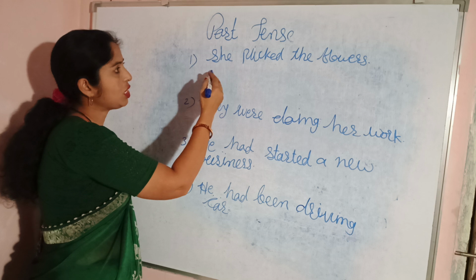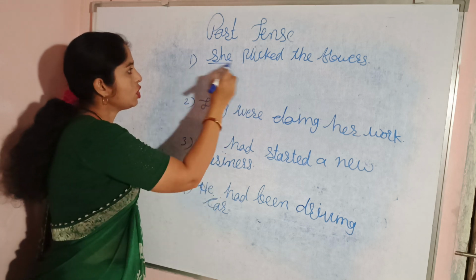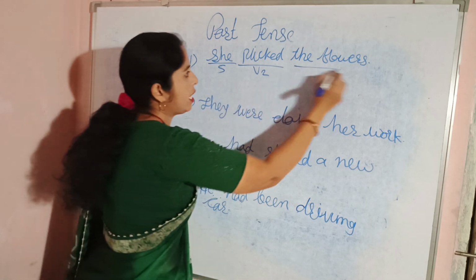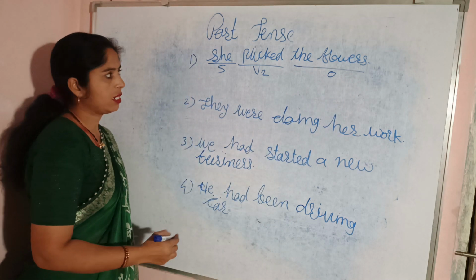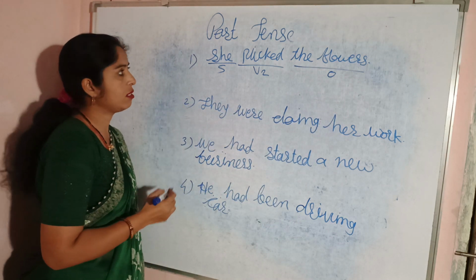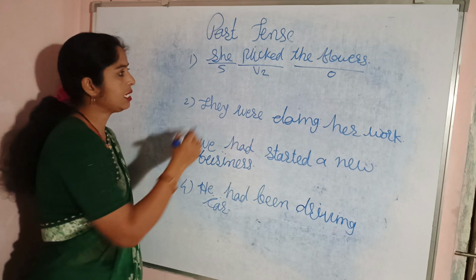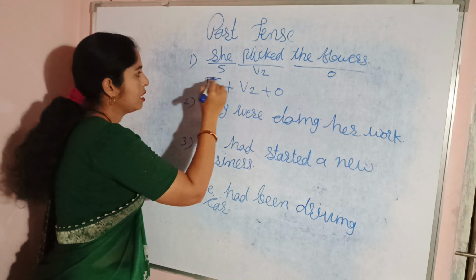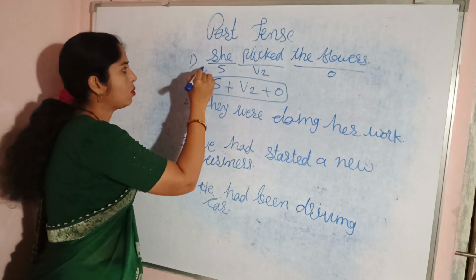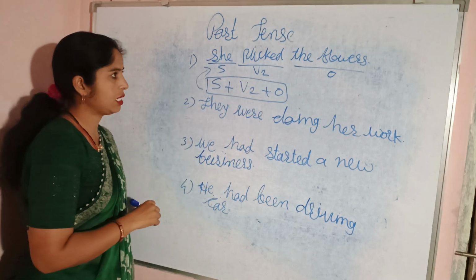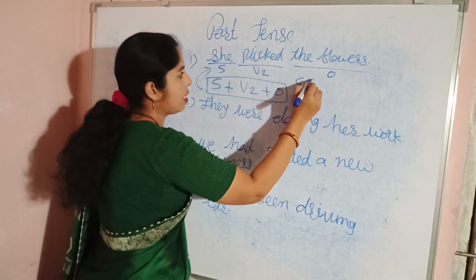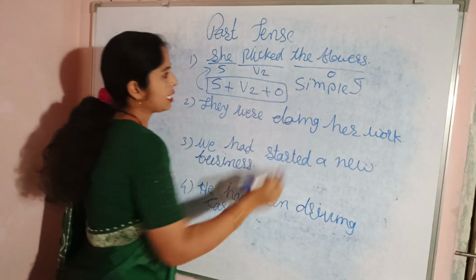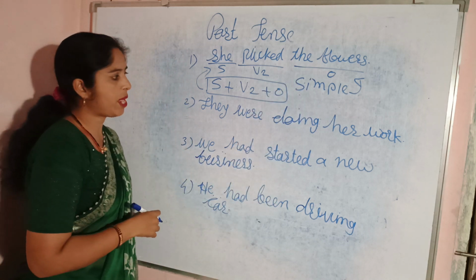Now let's see: she plucked the flowers. She is the subject, then plucked is V2 and the remaining part of the sentence is the object. Now what is the formula of simple past tense? Subject plus V2 plus object. This is the formula related to the simple past tense. This sentence is related to the simple past tense.